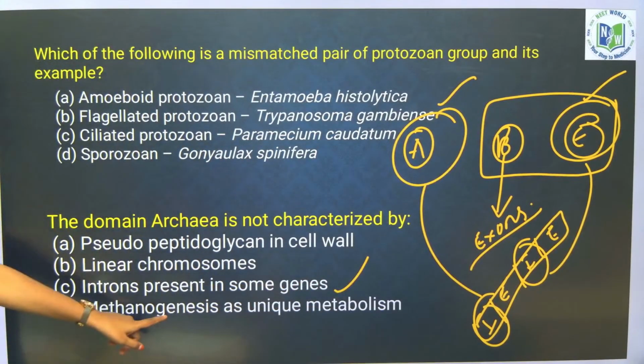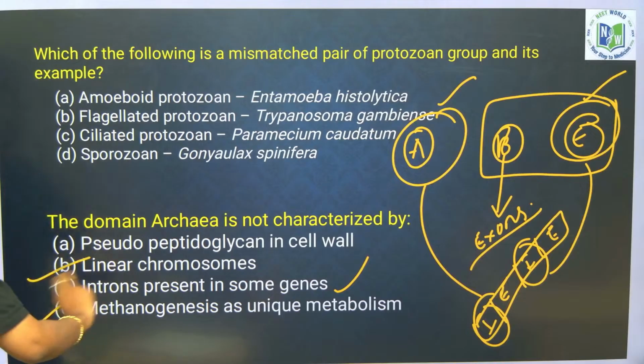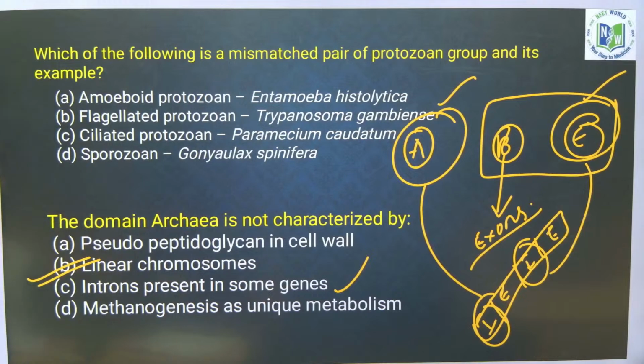Yes, methanogenesis is considered a unique metabolism. But linear chromosomes are not a feature, nor is pseudopeptidoglycan in the cell wall. Yes, option B will be the right answer over here. Okay, fine. Next.